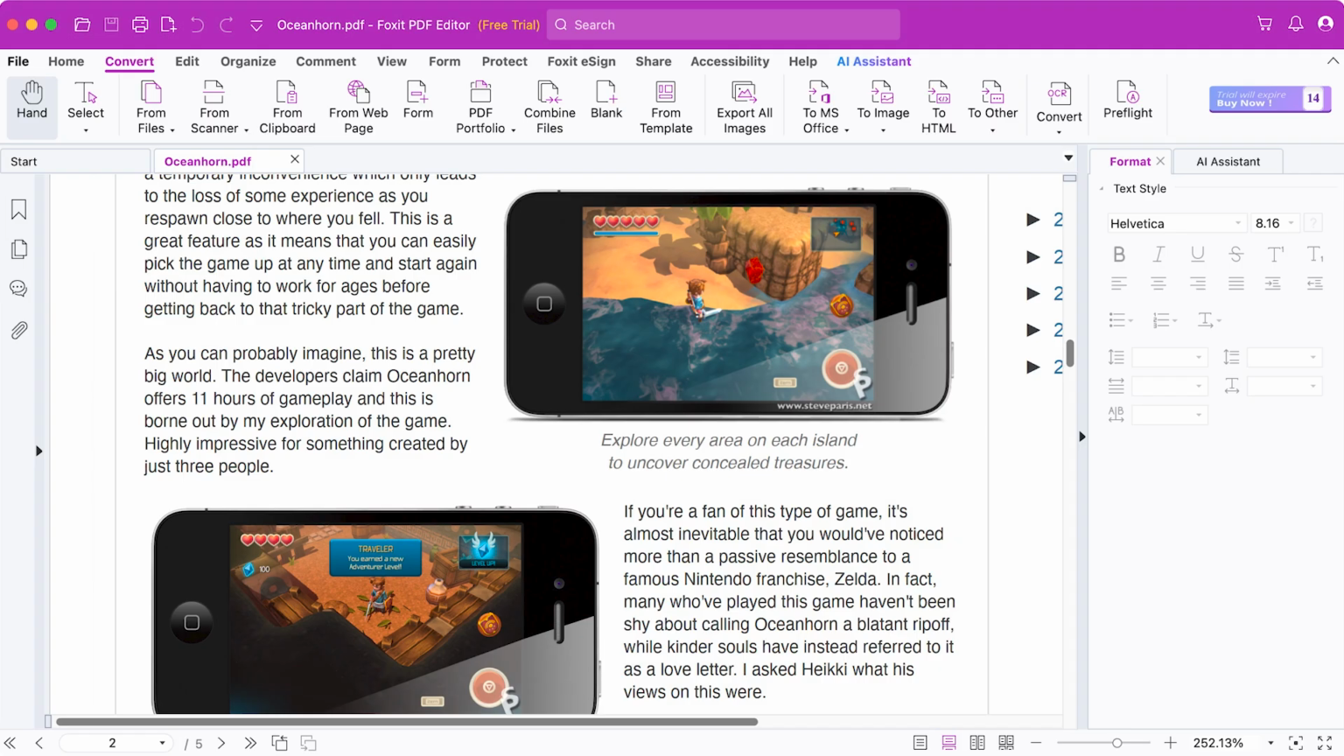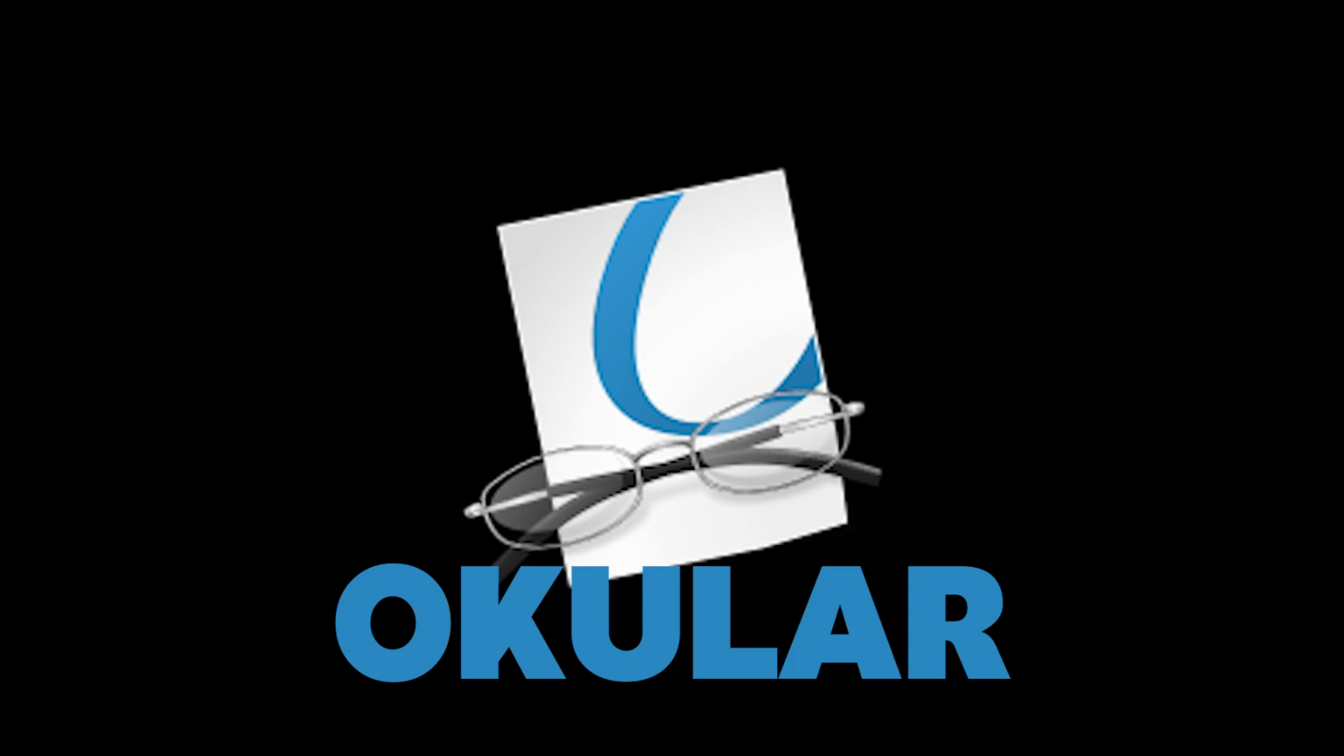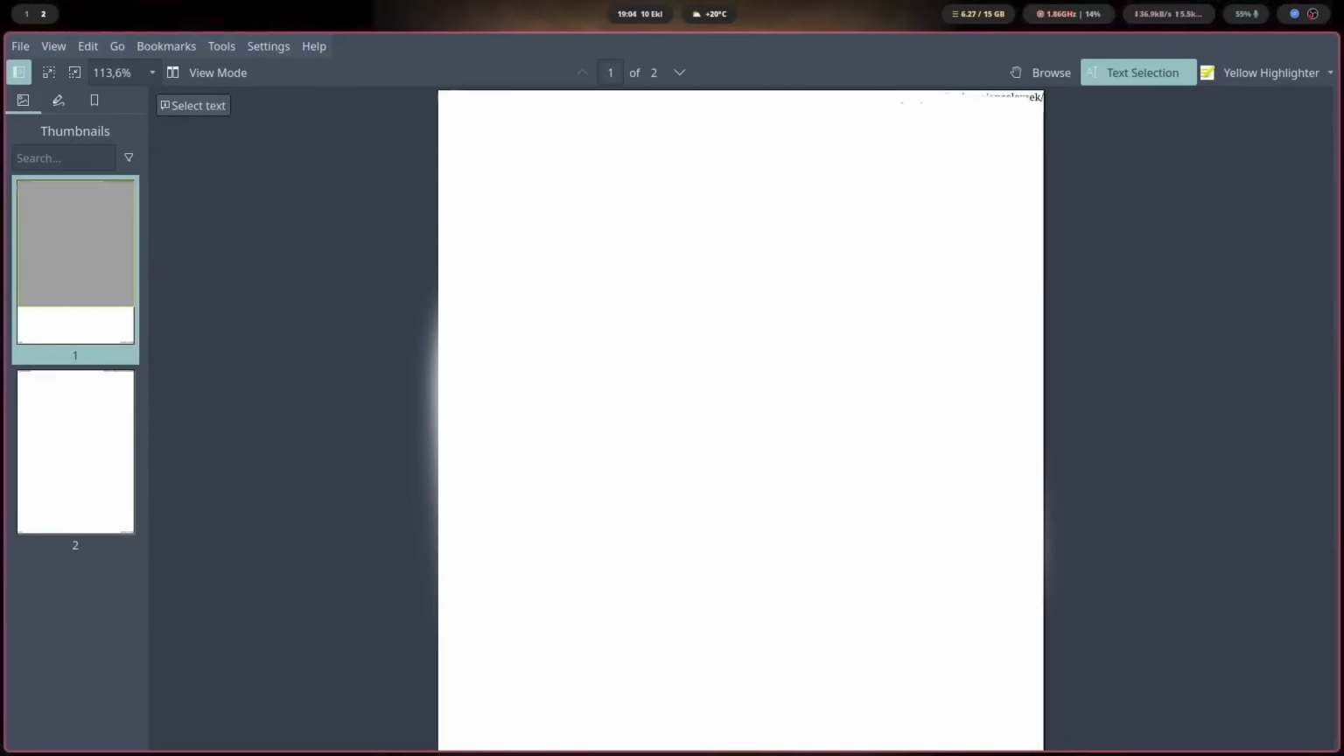Linux has a ton of alternatives for PDF readers, but my recommendation is Okular because it has a lot of features. It's fast and reliable.